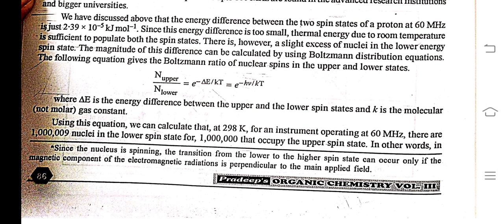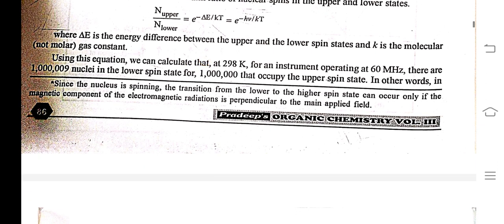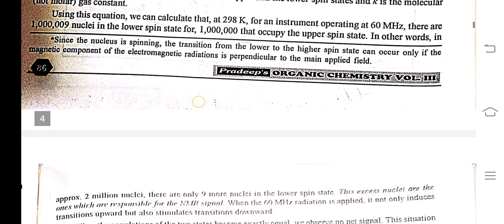Where delta E is the energy difference between the upper and the lower spin state and k is the molecular, not molar, gas constant. Using this equation, we can calculate that at 298 Kelvin for an instrument operating at 60 MHz, there are 1,000,009 nuclei in the lower spin state for every 1,000,000 that occupy the upper spin state.